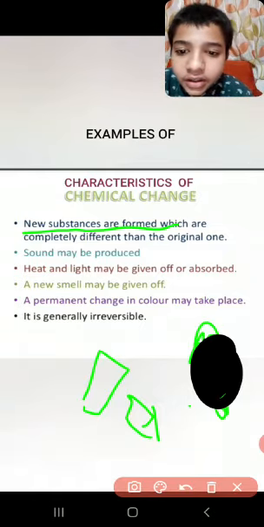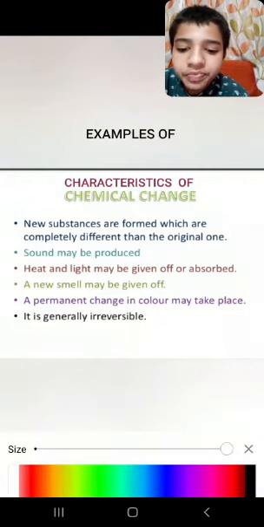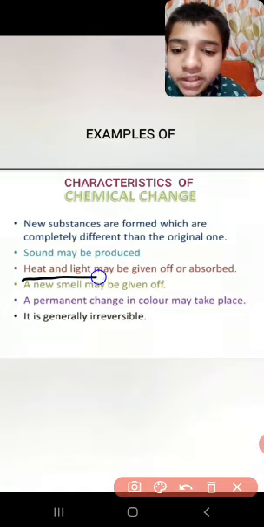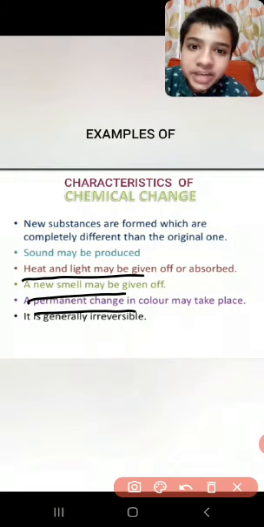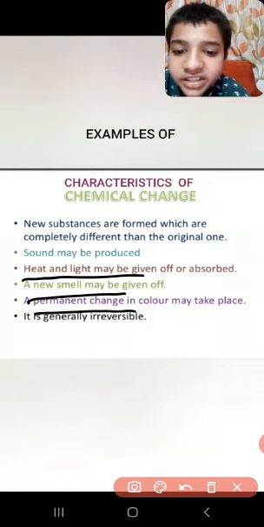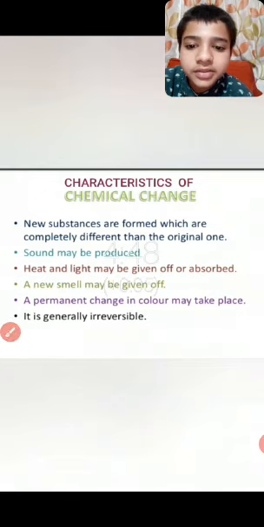Here sound may be produced, heat and light may be given off, and a new smell may be given off. It is a permanent change. You can't get back the same thing again. That's why it is a permanent change, and it is generally irreversible.